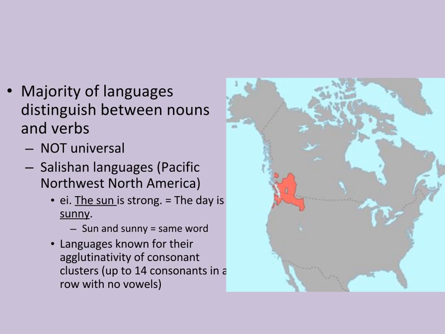The majority of languages distinguish between nouns and verbs. However, this is not universal, actually. The Salishan languages, spoken in the Pacific Northwest of North America, are an example of how the distinction between nouns and verbs is not universal. The sun is strong is said in the same way as the day is sunny in these languages. So sun and sunny are actually the same word.